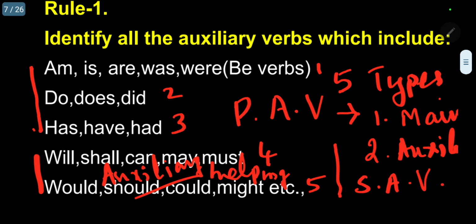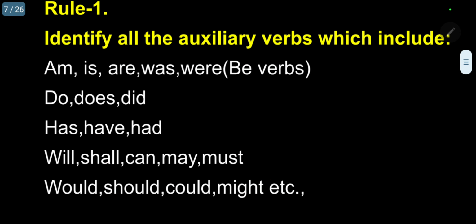So the main difference is, primary auxiliary verb will act as a main verb as well as auxiliary. Example, I am a boy. Am is an auxiliary verb. She is a girl. Is is the main verb. So I can use it as an auxiliary also. For example, she is eating an apple. Is is auxiliary, eating, eat is the main verb. Please follow. So that is the main difference. Okay? So you must know.